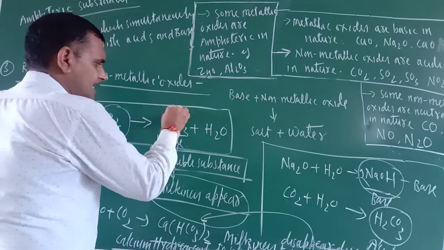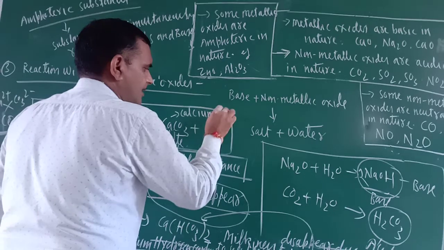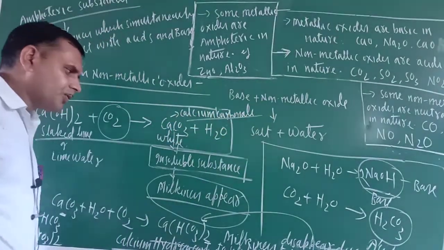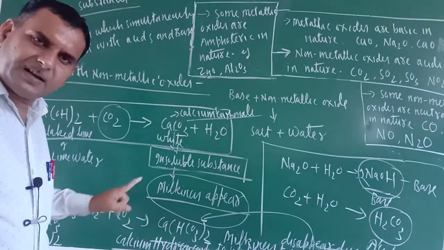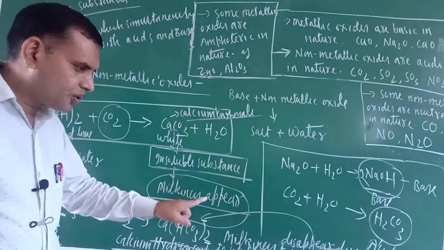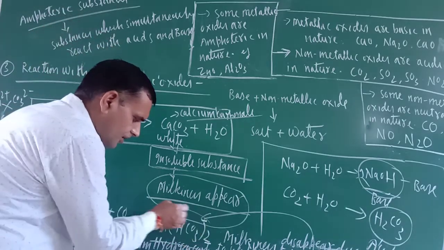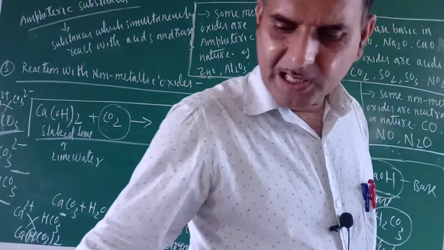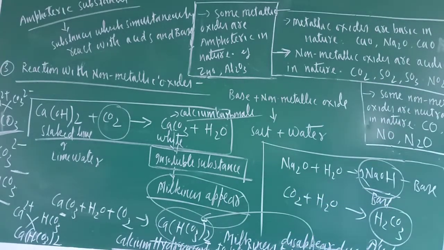So somewhere in the box you write: milkiness appears due to the insoluble nature of calcium carbonate. Milkiness disappears when excess carbon dioxide is supplied, due to the soluble nature of calcium hydrogen carbonate. It is a soluble compound. So the moment it is soluble, milkiness disappears.